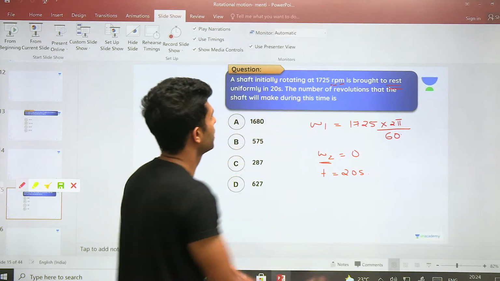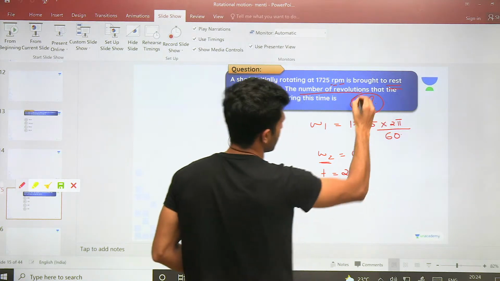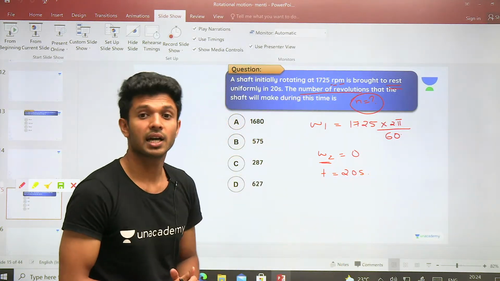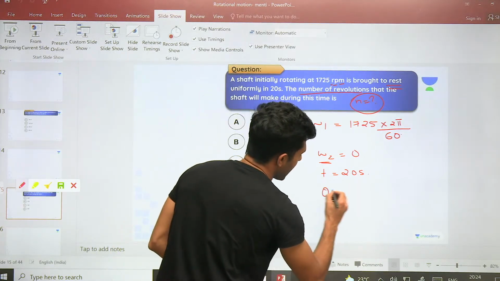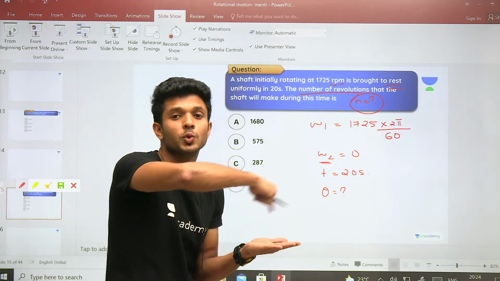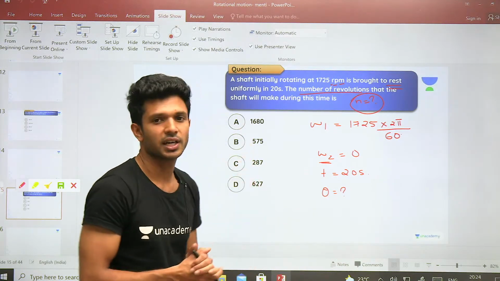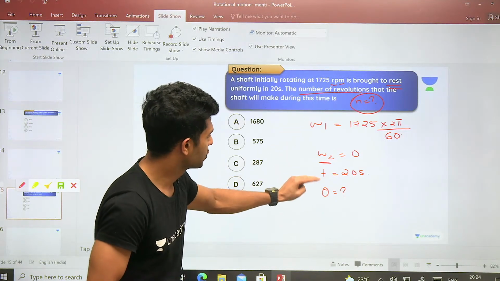Question is the number of revolutions. Okay, n has to be found out. Before directly finding the number of revolutions, first what can we find out? We can find the angle through which it has rotated. Is there any direct equation connecting omega 1, omega 2, time and theta?